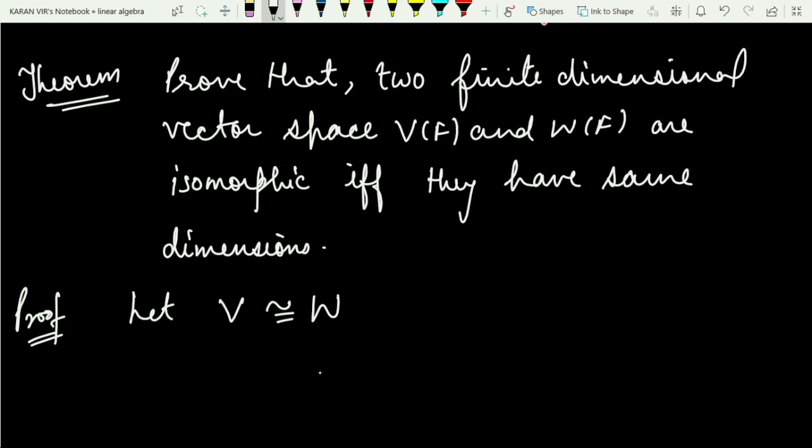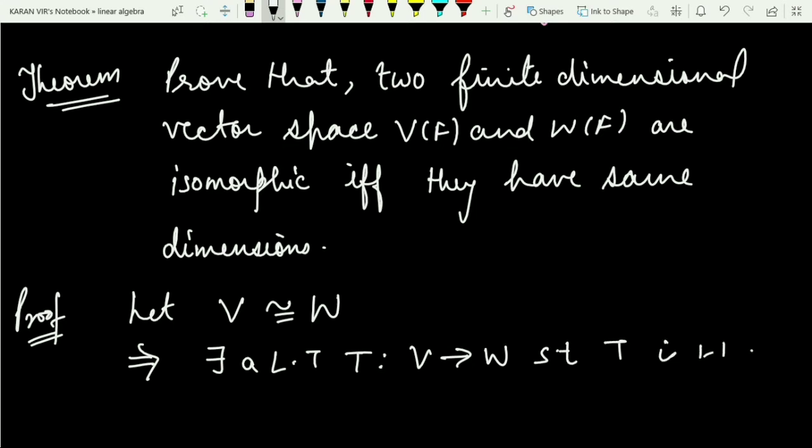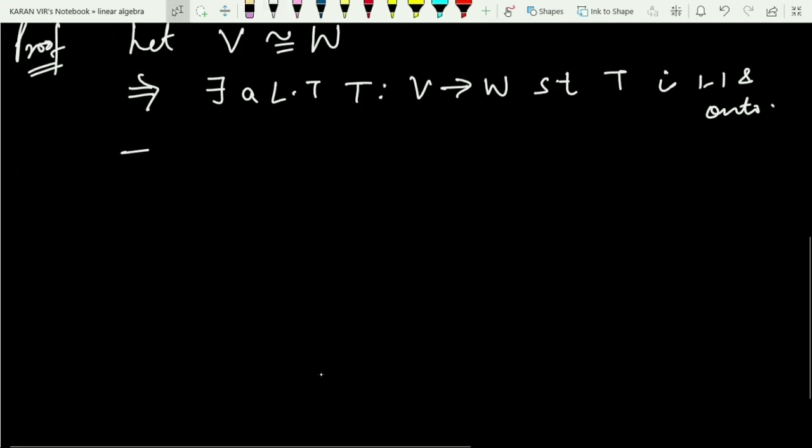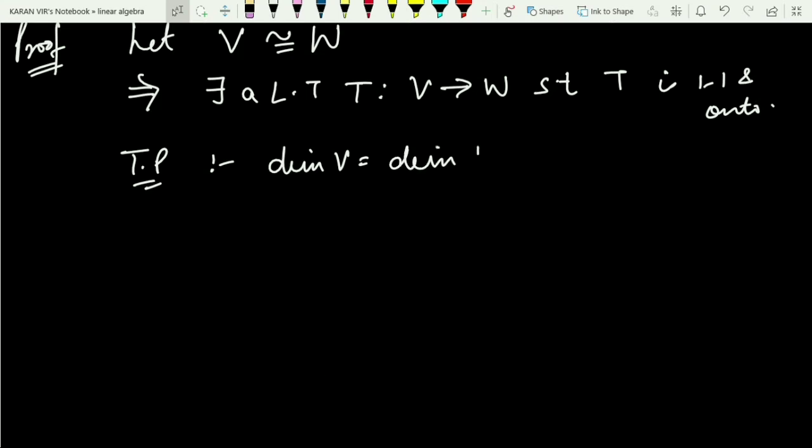If V is isomorphic to W, then by the definition there exists a linear transformation T defined from V to W such that T is bijective, that is, T is one-one and onto. And what we need to prove? We need to prove that they have the same dimension, that is, the dimension of V is equal to the dimension of W. In order to study the concept of dimension, what is dimension? That is the cardinality of bases. So at the end of the day, I have to consider the bases also.